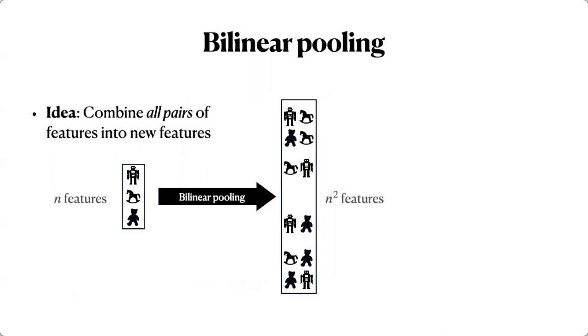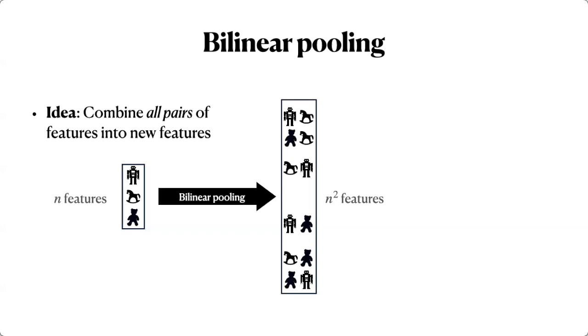and to explain what this paper is about, I need to explain something called bilinear pooling. Essentially, the idea is that we have this vector that you can think of as representing features or some kind of data. So we can think about it as a small collection of objects. And bilinear pooling basically goes from considering these features individually to considering all pairs of features. So if we have n features first, we end up with something like n squared pairs of features.